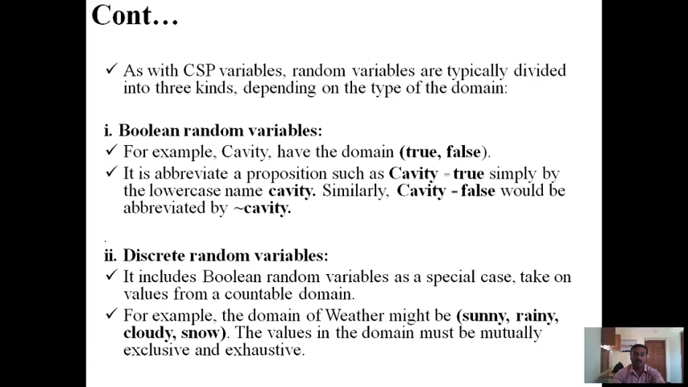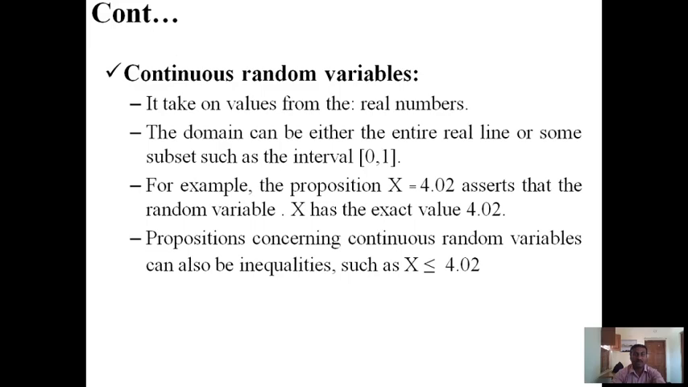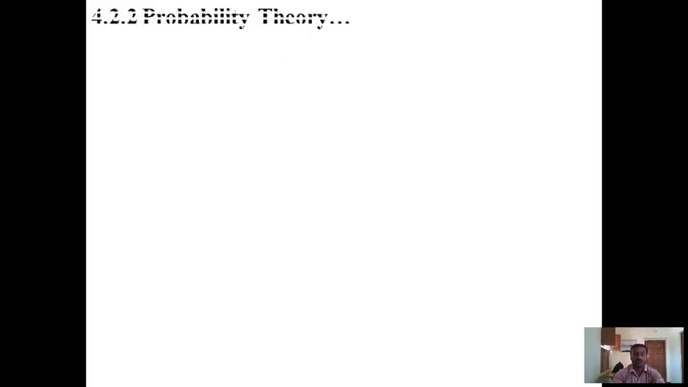The values in the domain must be mutually exclusive and exhaustive. Continuous random variables take on values from the real numbers. The domain can be either the entire real line or some subset such as the interval 0 to 1. For example, the proposition x equals 4.02 asserts that the random variable x has the exact value of 4.02. Propositions concerning continuous random variables can also be inequalities such as x less than or equal to 4.02.